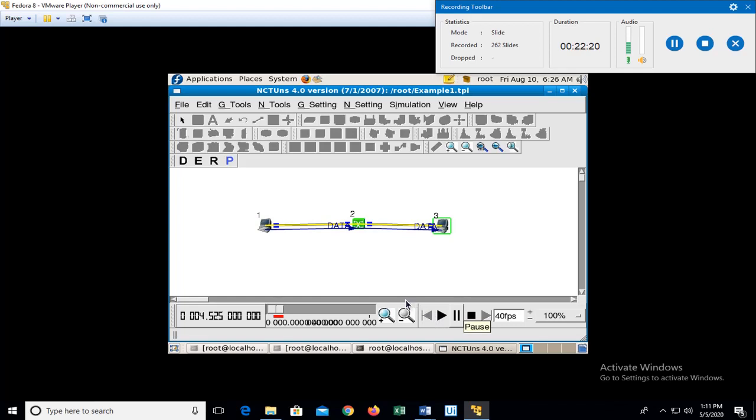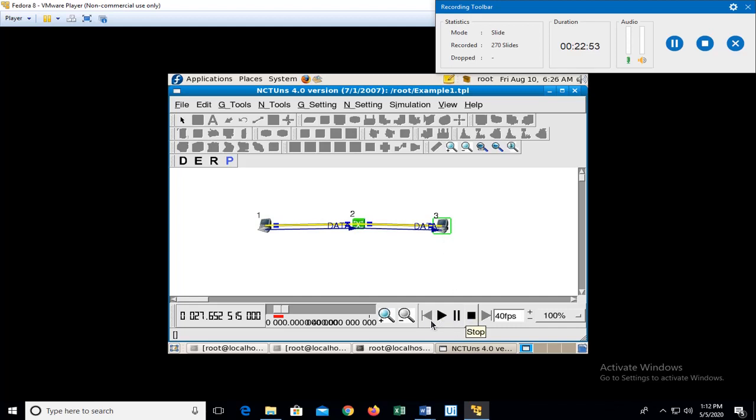If I just click play, you can see that some animation is being displayed. Here you can see that data has been received from one end to the other end, and an acknowledgement will be sent. Data has been sent from node 1 to the switch, and from the switch to node 3, and in turn it is sending the acknowledgement information.